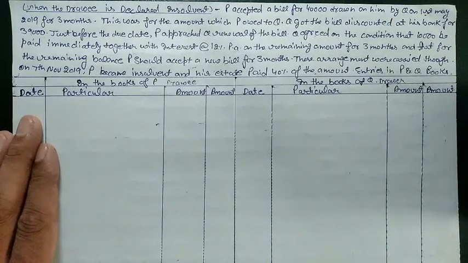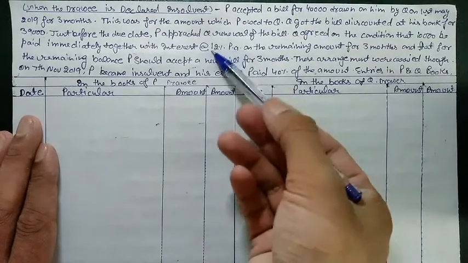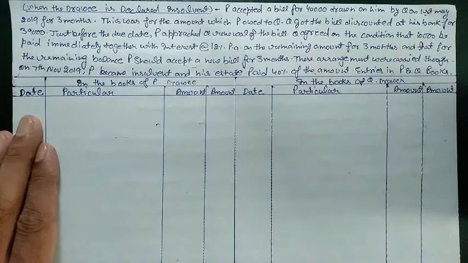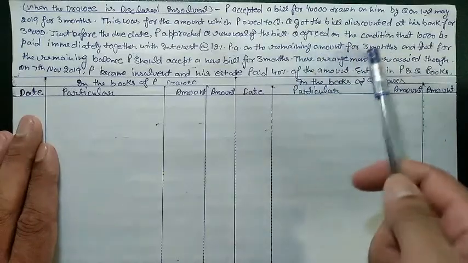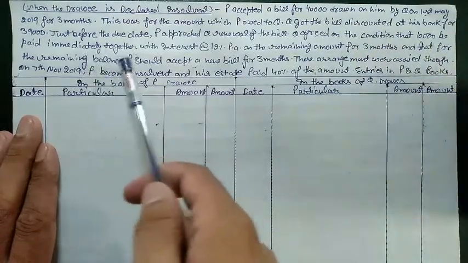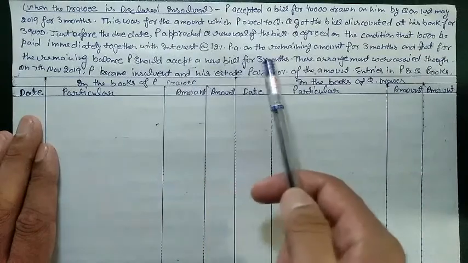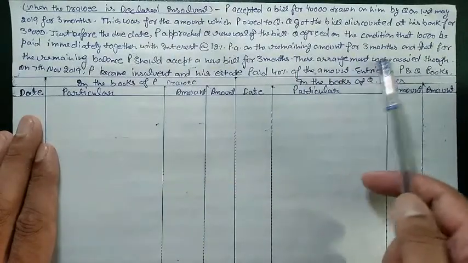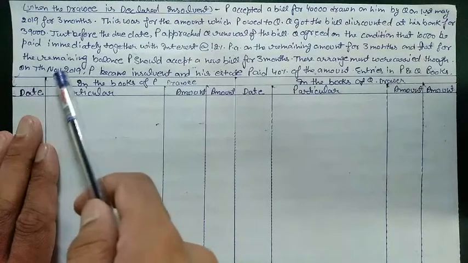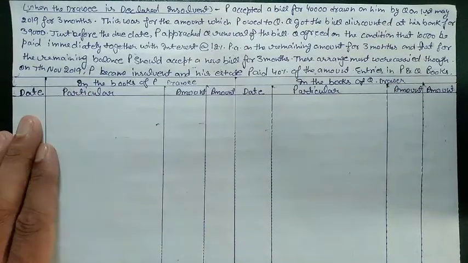Now, when Q agreed for renewal of a bill, what the terms and condition he added, that you need to pay 10,000 immediately in cash, and on the remaining 30,000 I will charge interest, that is 12% per annum from drawee. So P accepted that condition and they made another bill for 3 months, and that for the remaining balance P should accept a new bill for 3 months. These arrangements were carried through on 7th of November 2019.